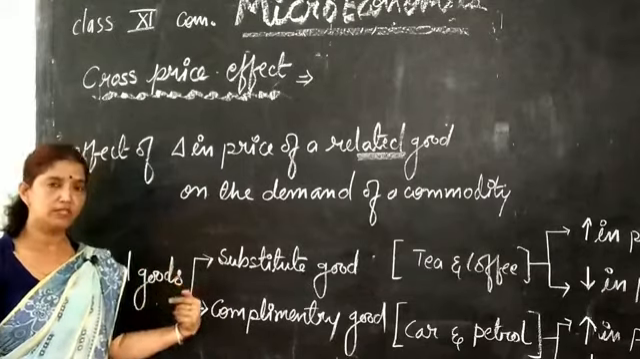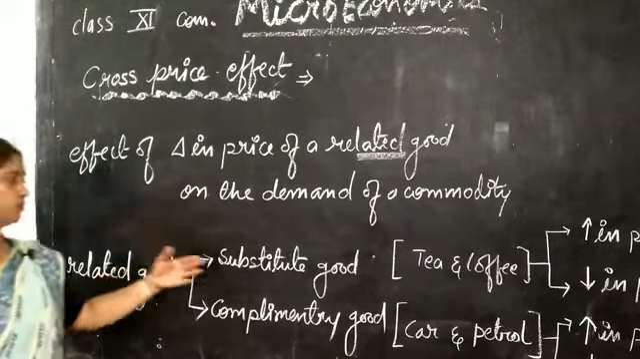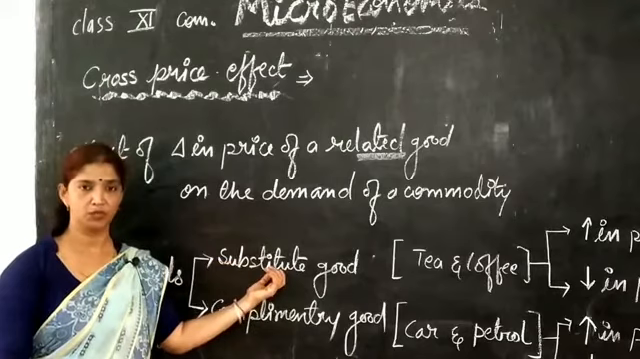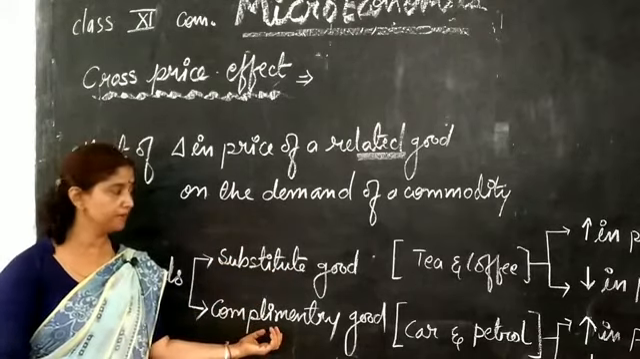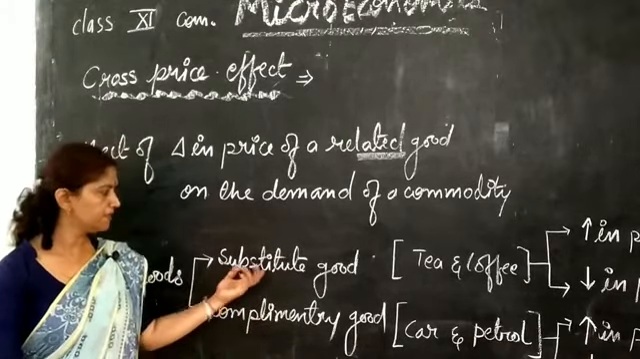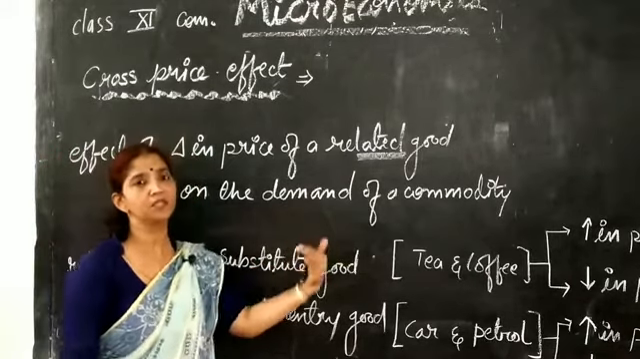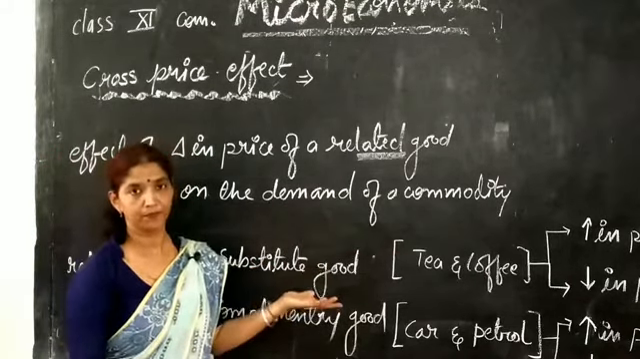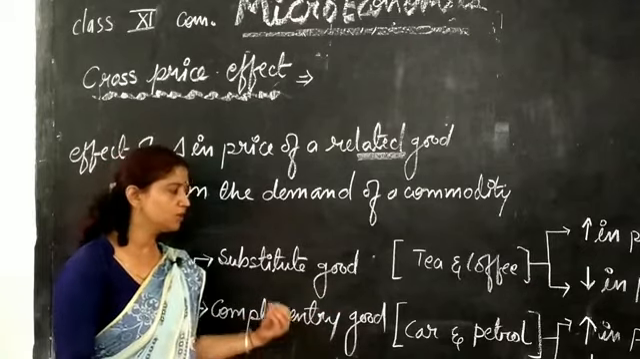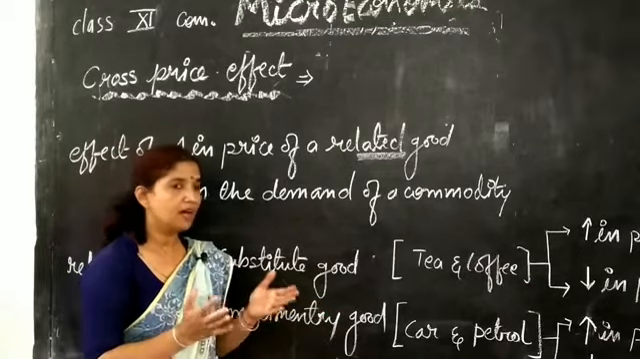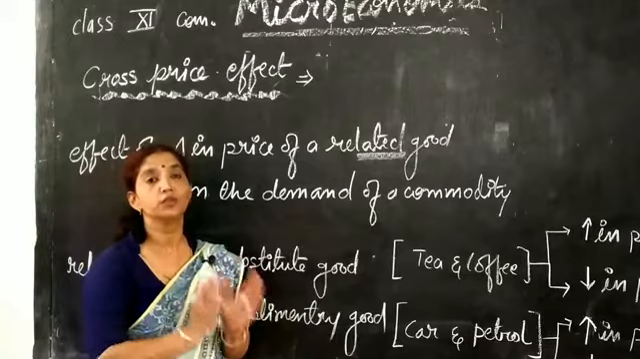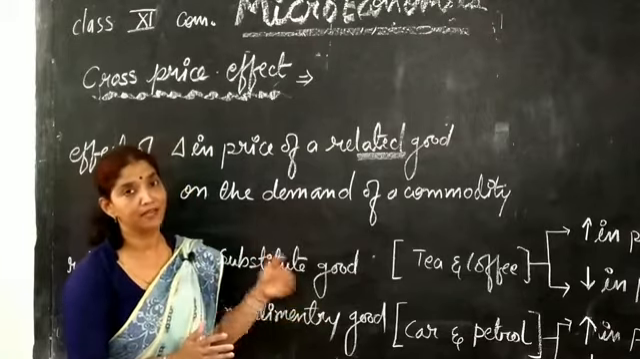And we have also discussed that related goods are of two types. First one is substitute and second is complementary. Substitute goods are those goods which can be substituted by each other. And complementary goods are those goods which are to be used together, like car and petrol, pen and ink, etc.